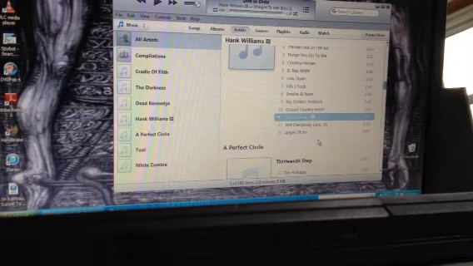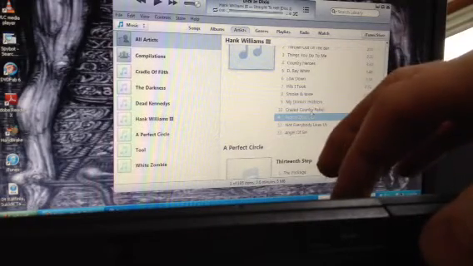Now first thing you gotta do is figure out which stretch of the song you want. It can be up to 30 seconds long, so listen to the music first.